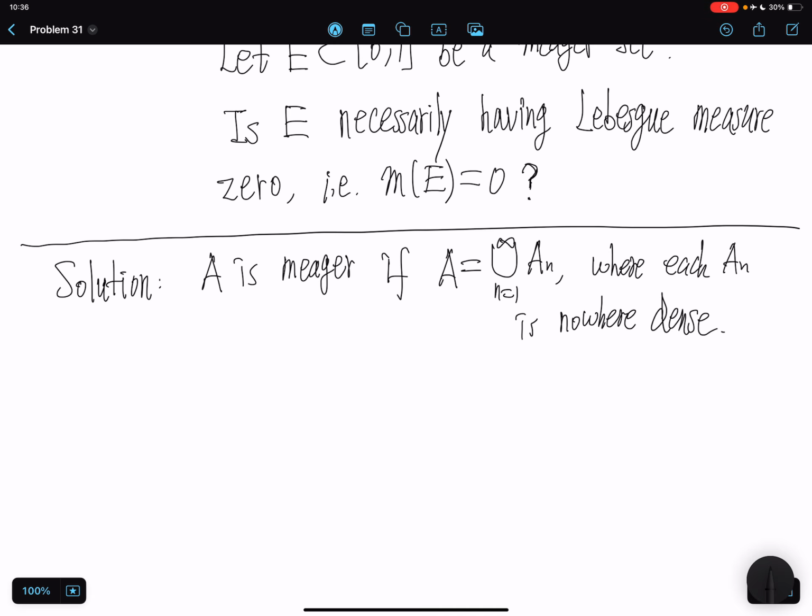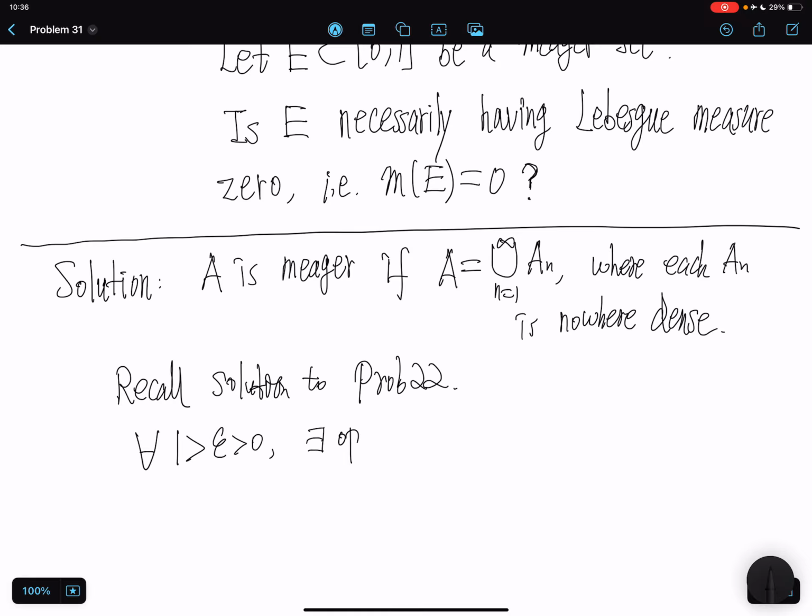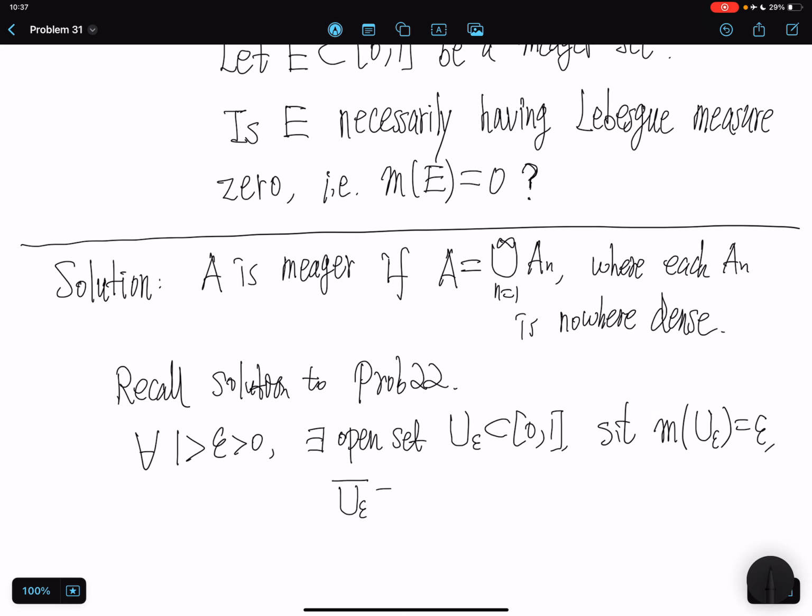Let's recall the solution to problem 22, where we proved that for any epsilon between 0 and 1, there exists an open set U_epsilon in the interval such that the Lebesgue measure of this open set is epsilon, and the closure of this open set is the closed unit interval.